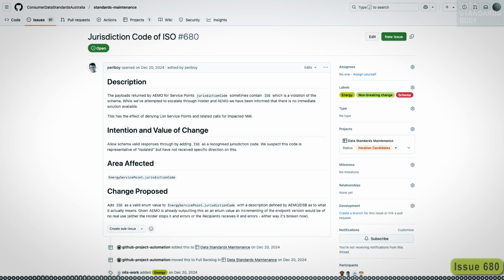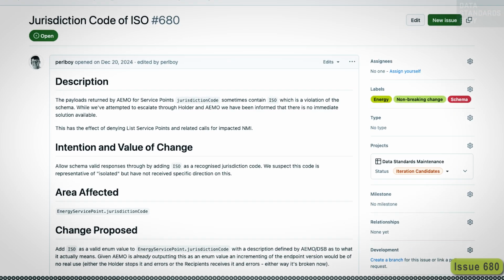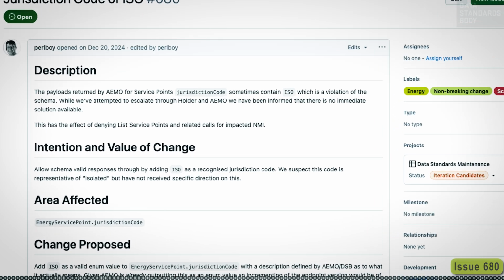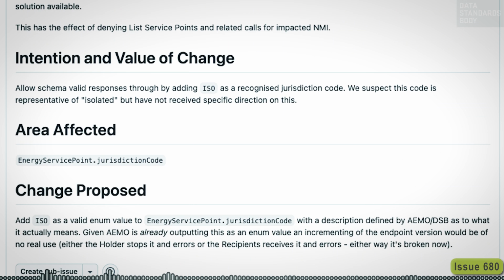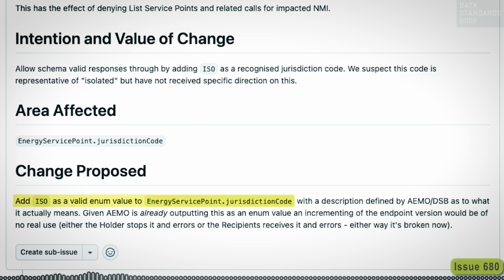Issue 680, jurisdiction code of ISO. The payloads returned by AEMO for a service point jurisdiction code sometimes contain the value ISO, which is a violation of the schema. Issue 680 proposes adding ISO as a valid enum value to Energy Service Point jurisdiction code. The DSB seeks clarification on the meaning of the value ISO and the ACCC's rules interpretation on appropriateness of including the enum value.